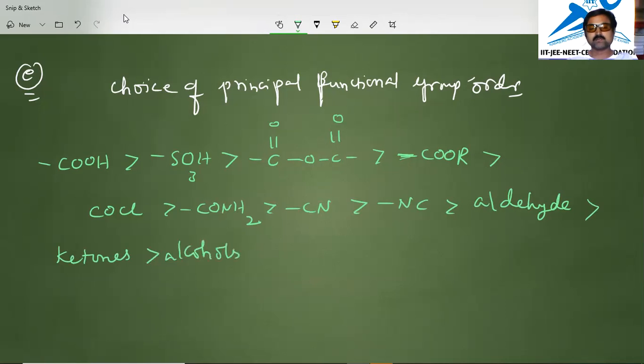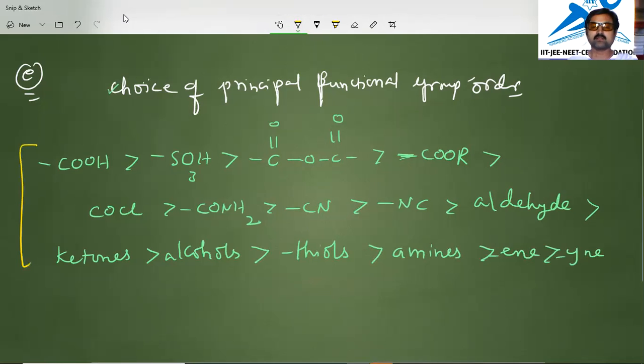After that we have thiols. Then we have amines. Then we have enes, double bonded compounds, alkenes. Least priority will be ynes. Okay, yne will be the least priority in that case. So the choice of functional groups will be taken. You have to observe and practice this order. It will give you the numbering and the name of the organic compound.